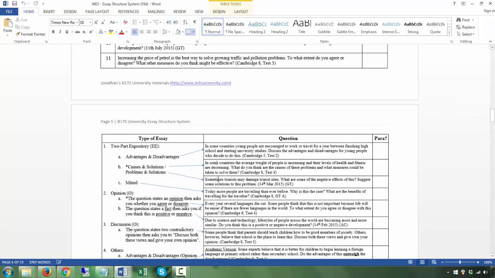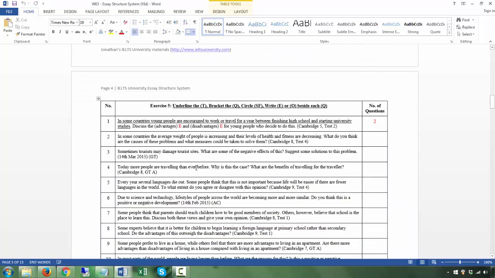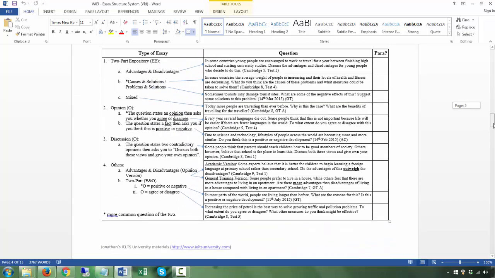Okay, the causes and solutions, the problems and solutions. And then this is the mixed 1C. Okay, so this is the opinion. The one that we're doing right now is the opinion.